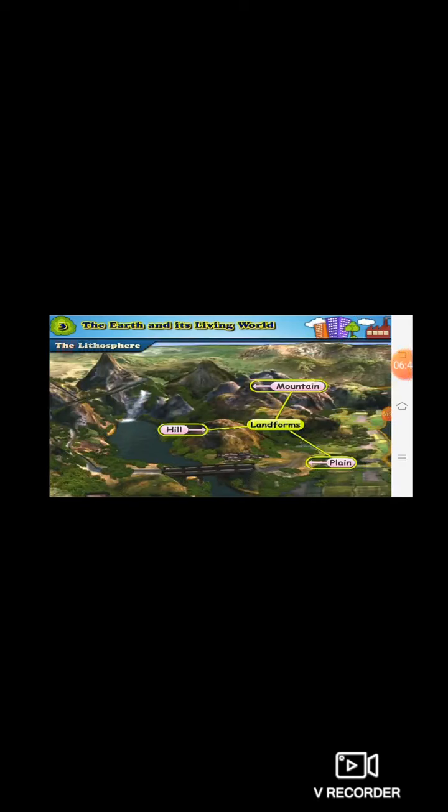So in short, different shapes of land in different places are called landforms. You can see clearly in this diagram. In this diagram they have shown you some landforms. See, they are plains, hills and mountains.